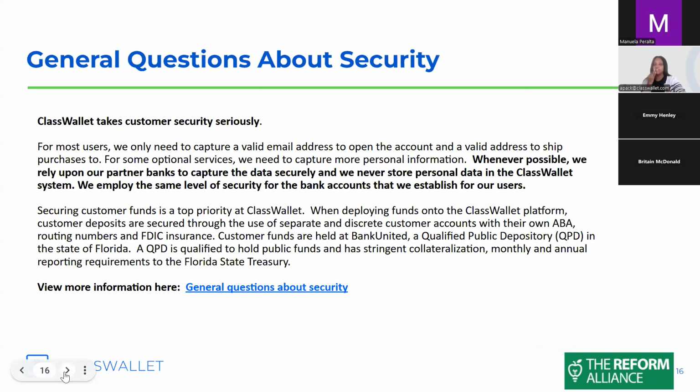We just want to emphasize that we take security seriously. Whenever possible, we rely on our partner banks to make sure that data is secure, and we never store personal data in the ClassWallet system. We just wanted to emphasize that for you.